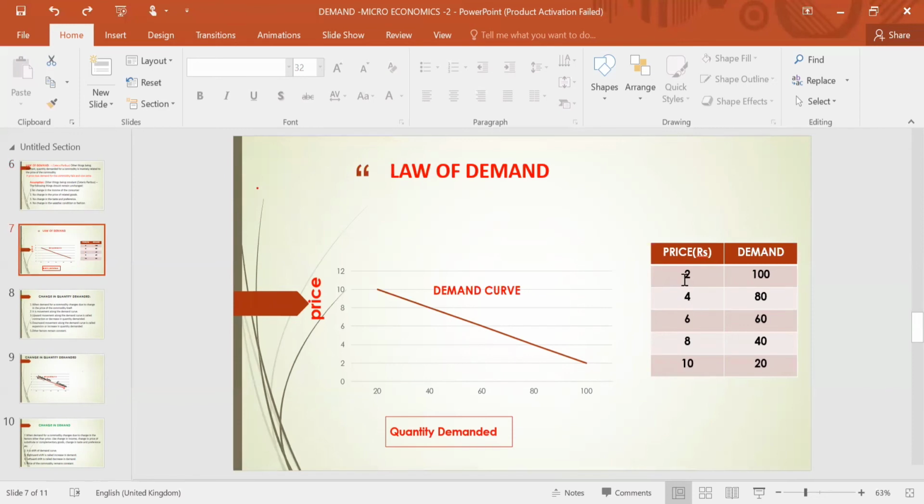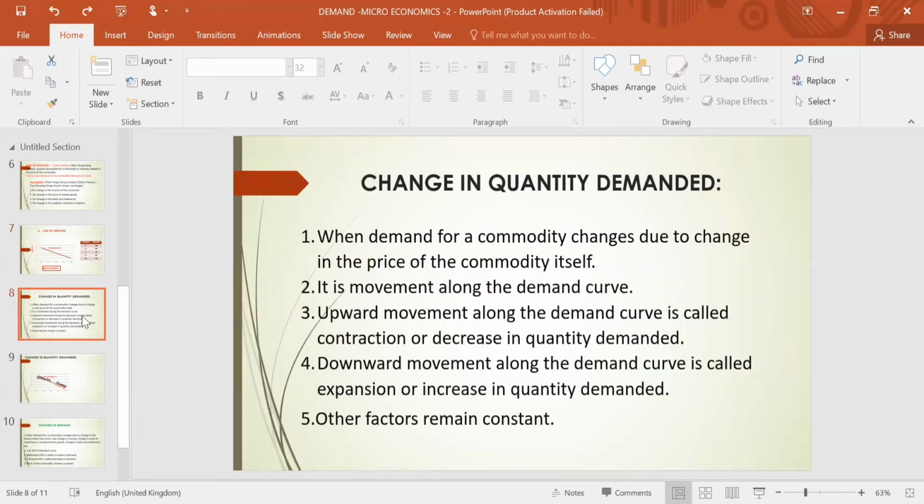Can you see here? The price of a commodity, let it be potato, let it be apple, is 2 rupees, 4 rupees, 6, 8, 10. It is increasing. When price is 2 rupees, the demand is 100 kg. When price increases, demand decreases to 80, then 60, then 40, then 20. This is depicted in the graph, and this is the demand curve, which is negatively sloped towards the right, because at higher price, demand is less, and at lower price, demand is more. At 2 rupees, demand is 100 units, whereas at 10 rupees, demand is only 20 units. So this is called law of demand.